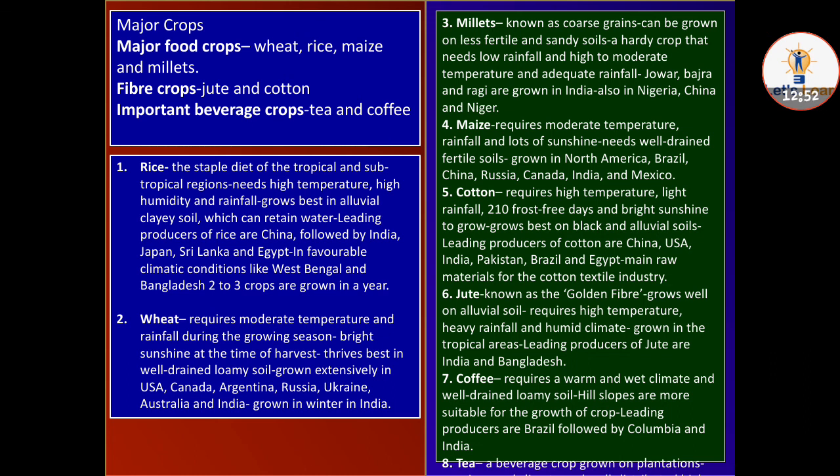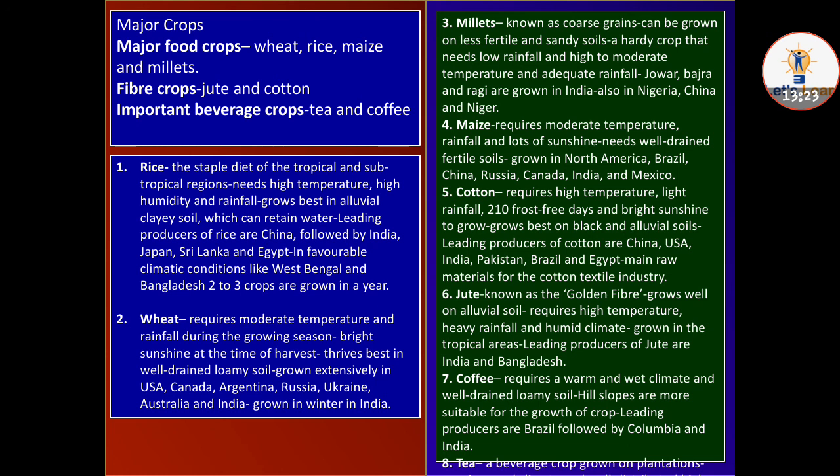So fifth is cotton. It requires high temperature, light rainfall, 210 frost free days, and bright sunshine, and grows best on black alluvial soil. Leading producers of cotton are China, USA, India, Pakistan, Brazil, and Egypt. It is the main raw material for the cotton textile industry. Sixth is jute, also known as the golden fiber.